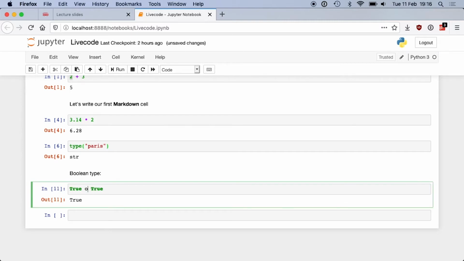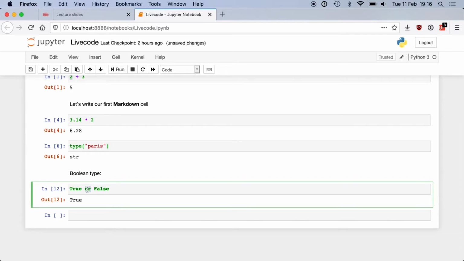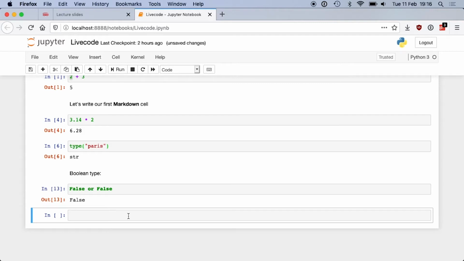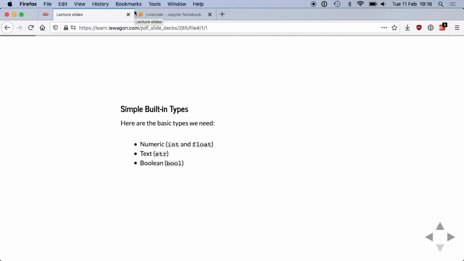What about the OR statement? If I do true or false, what is it? It's true as well. And what's the only combination so that OR is actually false? It's false or false. So you have AND, you have OR, and the last operation you can do on Booleans is the NOT, to take the opposite of a Boolean. That's it. Okay, so these are the types that we are interested in when dealing with data.